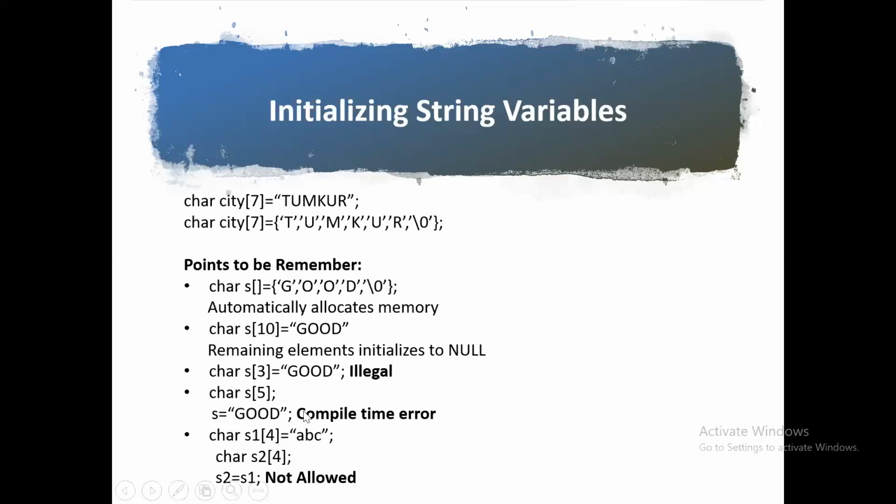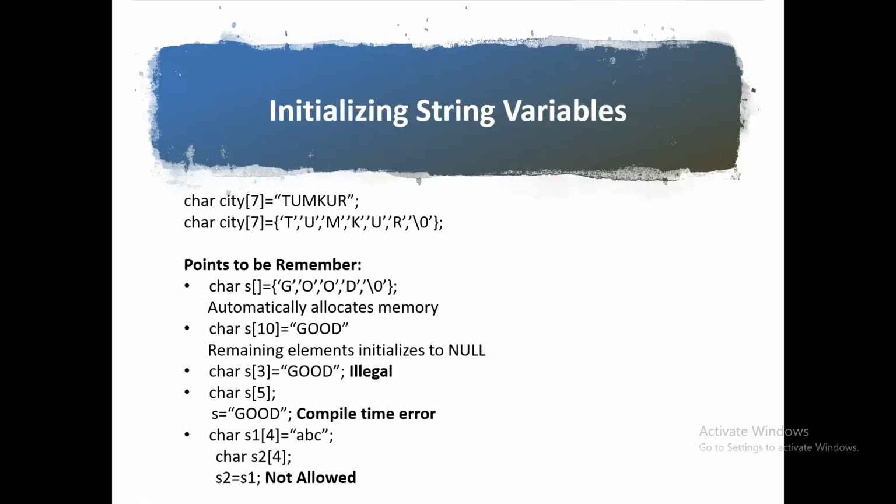The third point is char s[size], where the size is very small compared to the initialized values. For "good", totally 4 characters are there, but the size is too small. This is not possible, that is illegal. Then the fourth point: the declaration is done in one step and the initialization is done in another step. This is also not possible. It will show a compile-time error.